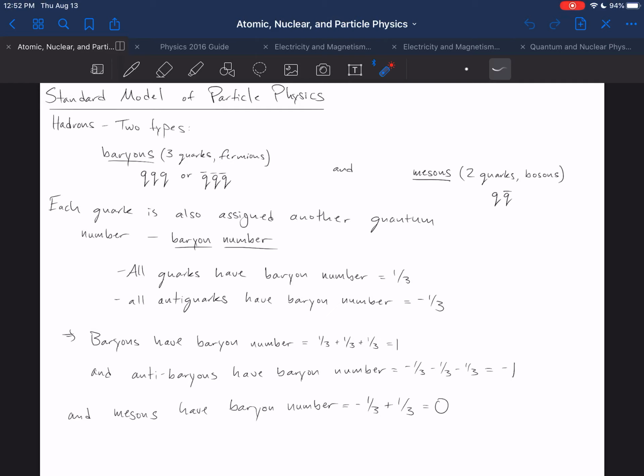But there's another important ingredient, something to keep track of, which is that each quark is assigned another quantum number, not just the charge. Each quark is also assigned what is known as a baryon number, which is our second quantum number. This is a quantized number that is associated with a property of the particle, just like charge. All quarks have baryon number 1/3. All antiquarks have baryon number -1/3.